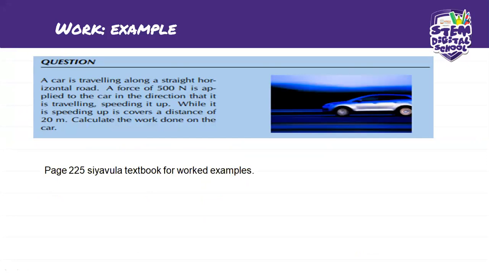But as well, when an object is being pulled, it's also moving in the same direction, which means that you have a positive work done. And for the opposite one, where a force is moving in an opposite direction, or it's being pushed, then you have a negative work done.